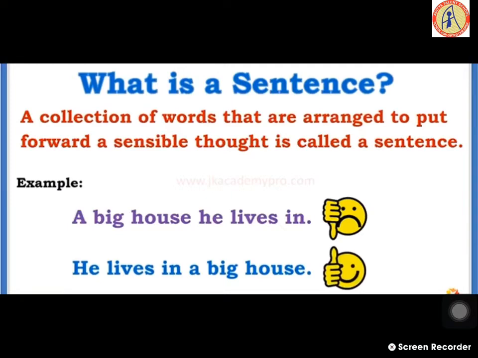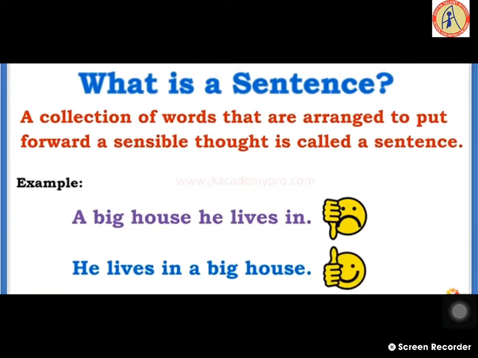What is a sentence? Let us know the definition of a sentence. A collection of words that are arranged to put forward a sensible thought is called a sentence. Means a group of words that are placed in a correct order to give a meaningful idea is known as a sentence.